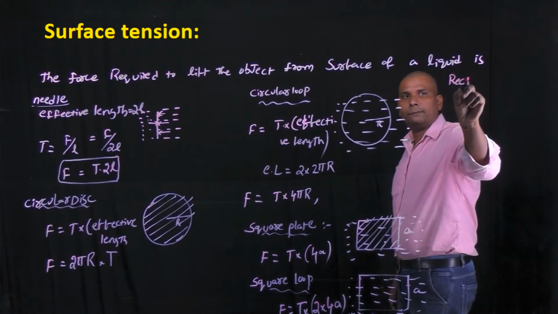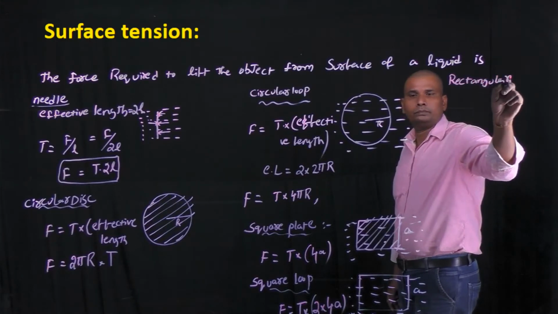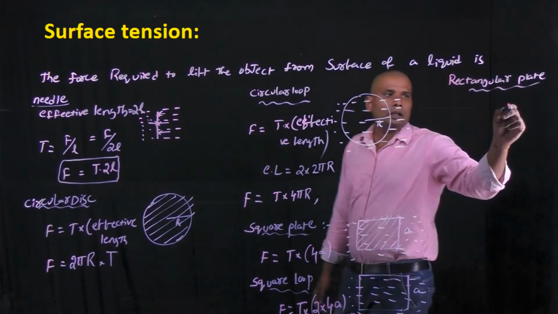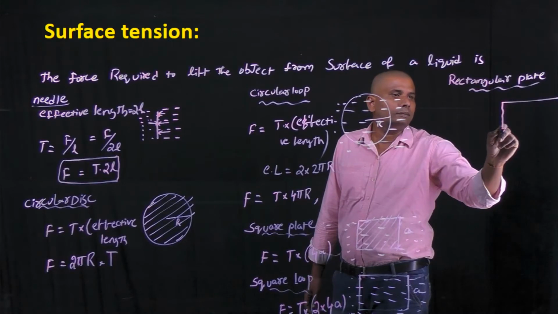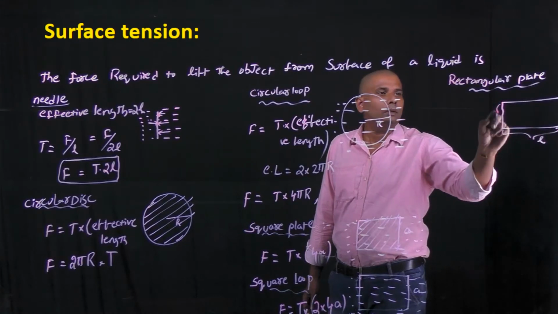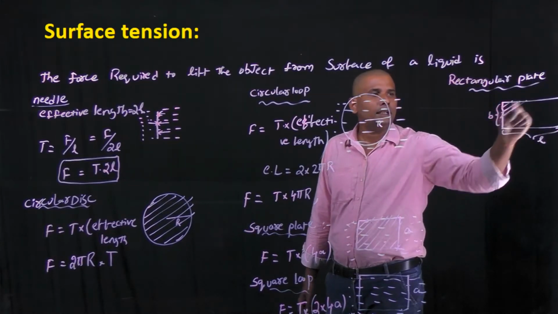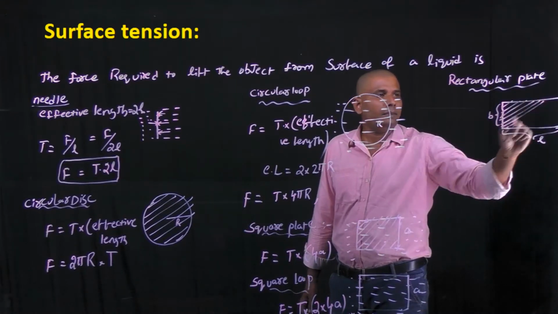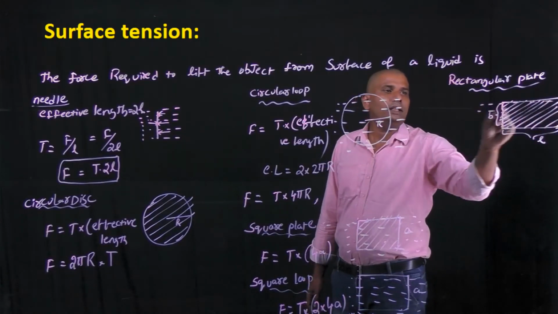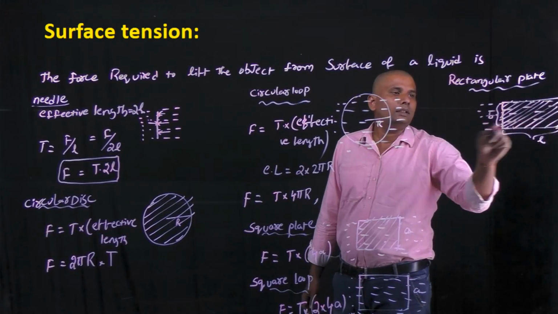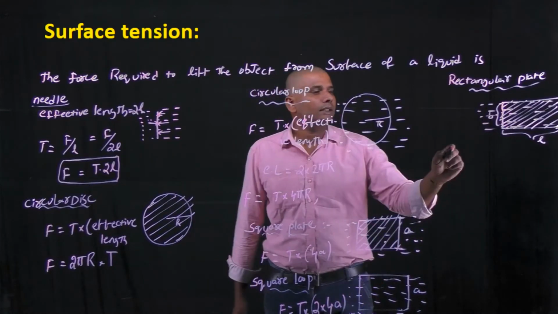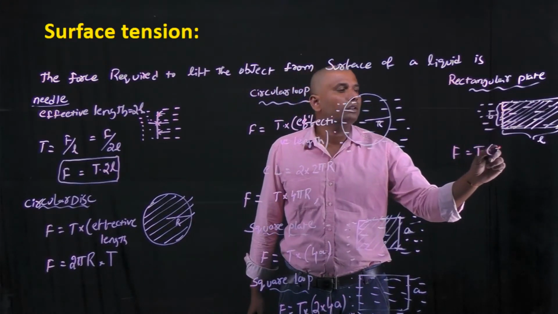And in case of a rectangular plate of length L and breadth B, let us consider this is a rectangular plate having the dimensions of length L and breadth B. If this rectangular plate lies on the free surface of a liquid, then the force required to remove this rectangular plate from the water is again force equals surface tension into effective length.